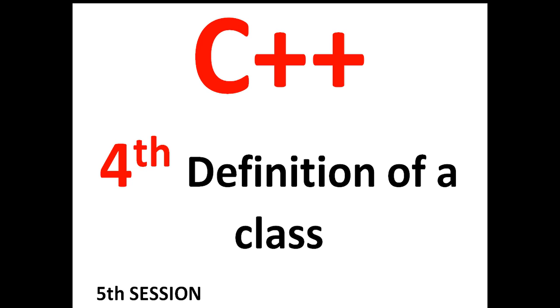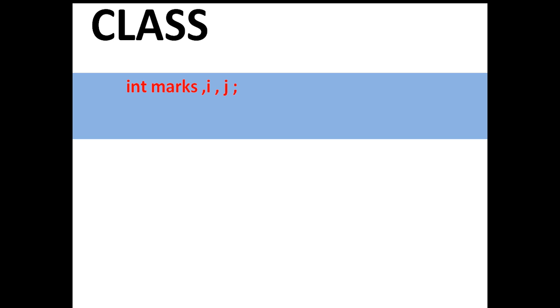Hello students, let's start the fourth definition of a class. You are seeing here, we have declared some variables. We have taken marks, i, j variables. These variables are of integer type. We have taken three variables and these three variables are of integer type, and these three variables will contain numeric data.